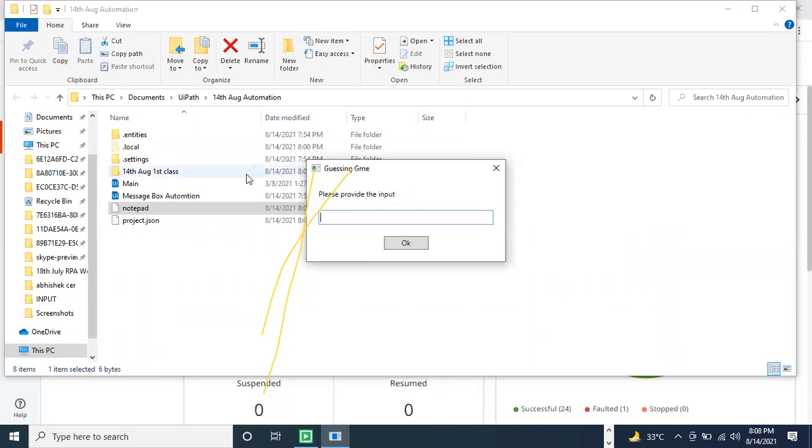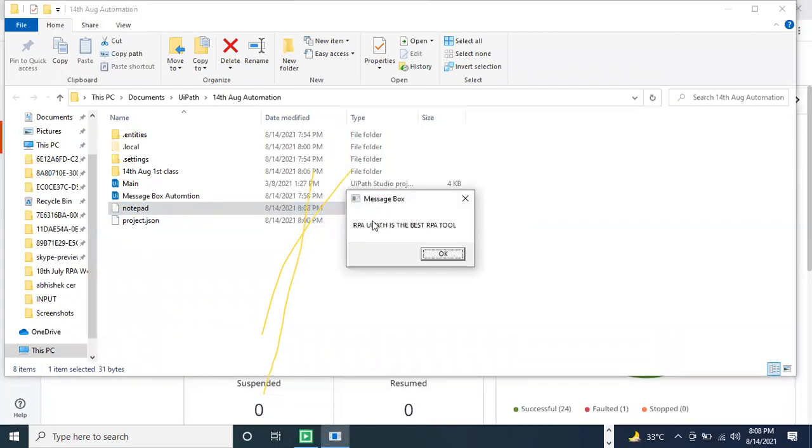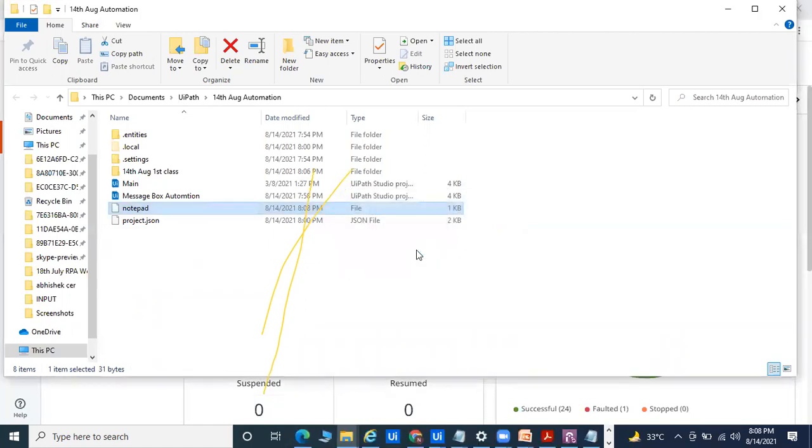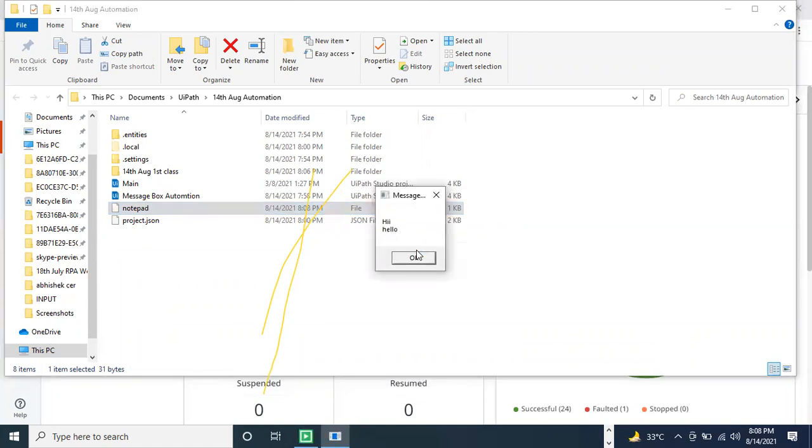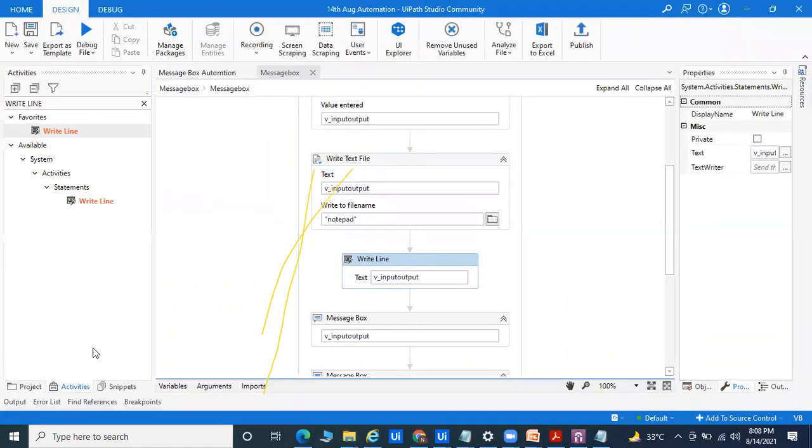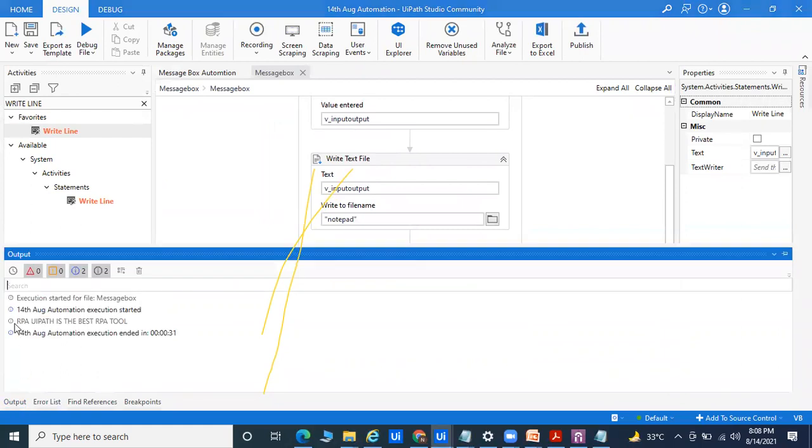Please provide the input. Here I can say RPA UiPath is the best software. UiPath is the best RPA tool. We are getting it as a message, hi, hello UiPath. So if you go to the Output panel, you can see here, UiPath is the best RPA tool. We are getting it in the output also.